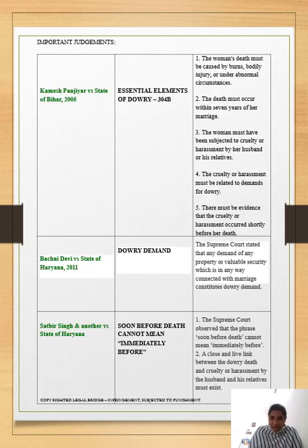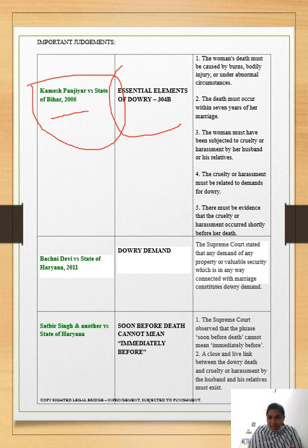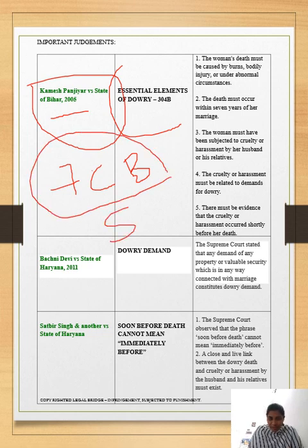And another case you can see, which is a very important case, Kamesh Panjiyar versus State of Bihar 2005. Why is it important? Because in this case they gave the essential elements of dowry death under 304B, which we already discussed, right? Like 7 years of marriage, there should be cruelty, and there should be a burn or bodily injury. It has to happen soon before the death. If it is, then it is a dowry death. We conclude that it is a dowry death and the punishment is given accordingly.